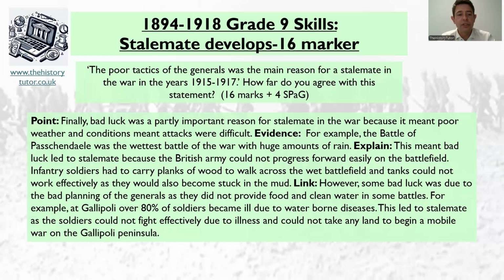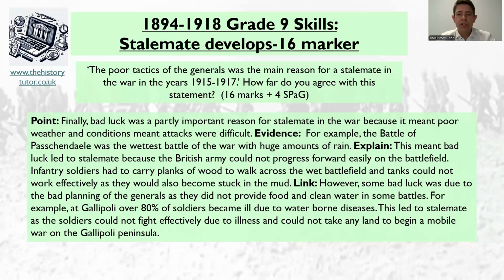However, some bad luck was due to the bad planning of generals, as they did not provide food and clean water in some battles. For example, at Gallipoli, over 80% of soldiers became ill due to waterborne diseases. This led to stalemate as the soldiers could not fight effectively due to illness and could not take any land to begin a mobile war on the Gallipoli Peninsula.